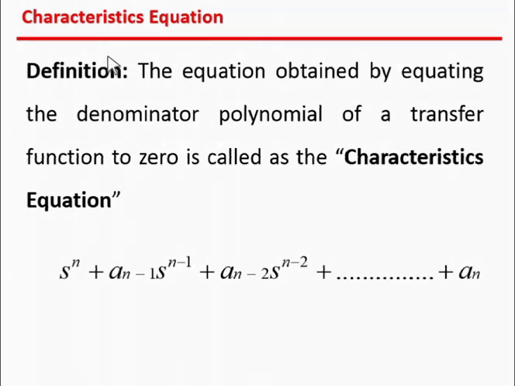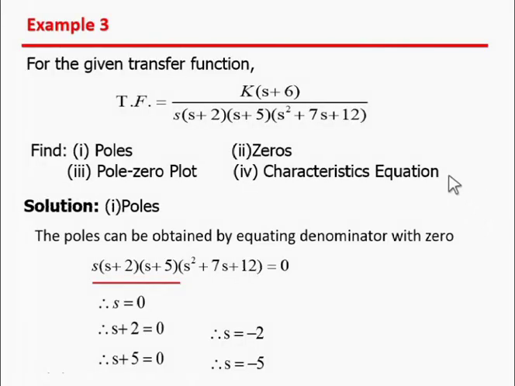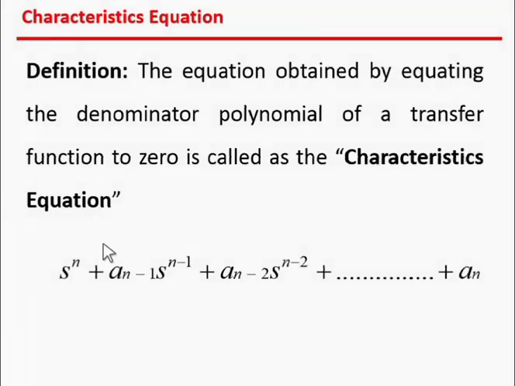And now the characteristic equation. The definition of the characteristic equation is: the equation obtained by equating the denominator polynomial of the transfer function to 0 is called the characteristic equation. So the denominator equal to 0. So this is the denominator. The denominator equation is known as the characteristic equation of the transfer function.